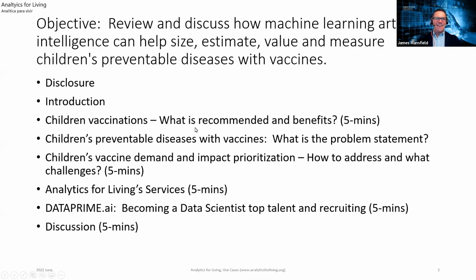Great. So our objective: today is to review and discuss how machine learning and artificial intelligence help diagnose, estimate value, and measure children's preventable diseases, with a focus on pneumococcal disease. We're going to go through an introduction, talk about children's vaccines and preventable diseases, and then how we're applying machine learning and artificial intelligence to meet those needs.